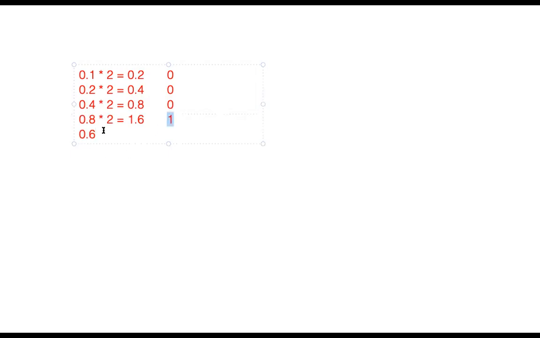So 0.6 multiplied by 2 is 1.2. So we give 1 here. Again 0.2 multiplied by 2 is 0.4, and so we take 0. After 0.2, we know the same process will be repeated here.